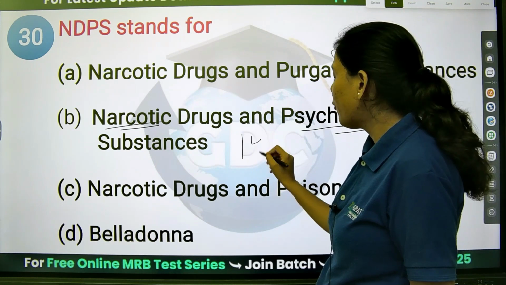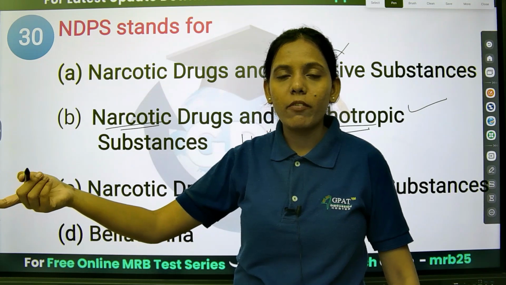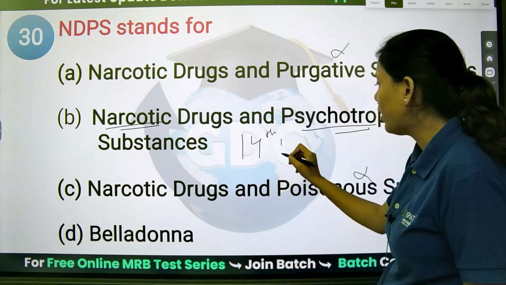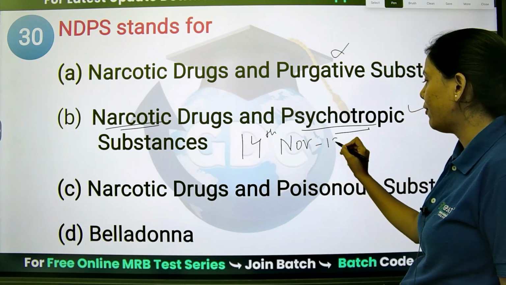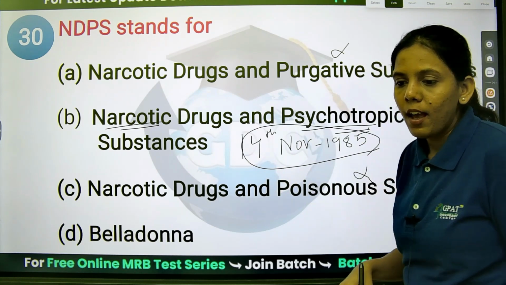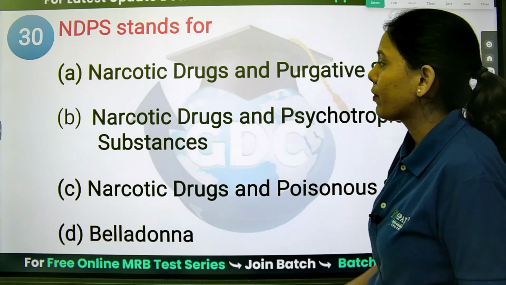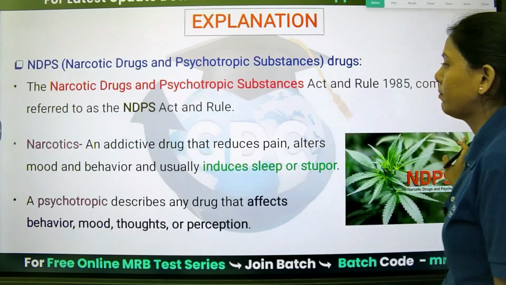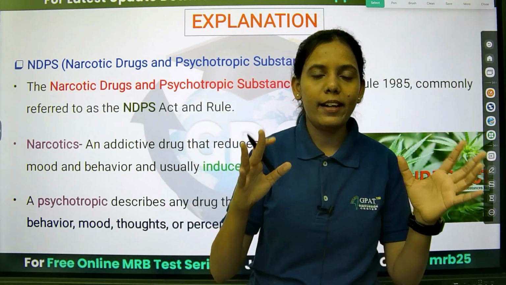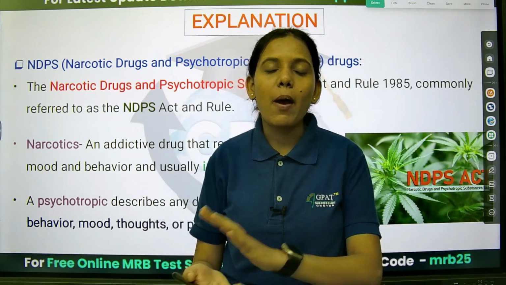Remember 14th November, Children's Day. Whenever the next 14th November comes, you will remember it as the NDPS Act. 14th November, the year is 1985. Clear, all of you? I hope you have understood the questions. I think this is the last question that we have seen today.